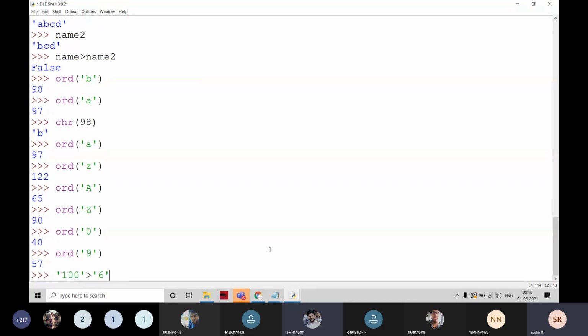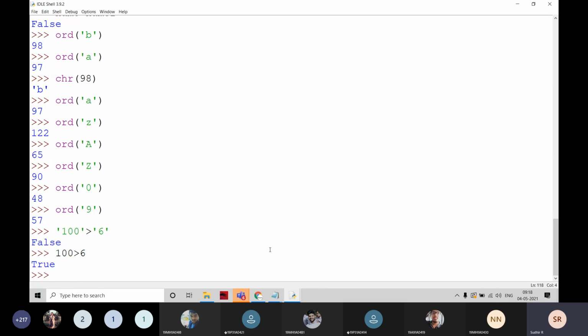It is going to be false because it checks the ASCII values of 6 and 1. The ASCII value of 6 is greater than that of 1, so it is going to be written false. That is not integers; if you take integers like this, it is going to be true. If we go for characters, it checks the ASCII value of 1 against this one. Is it clear?